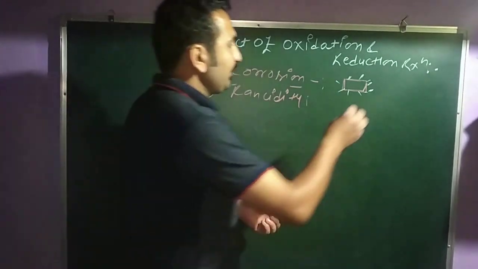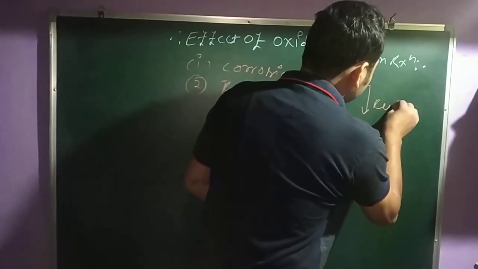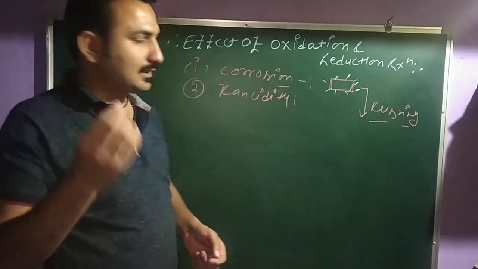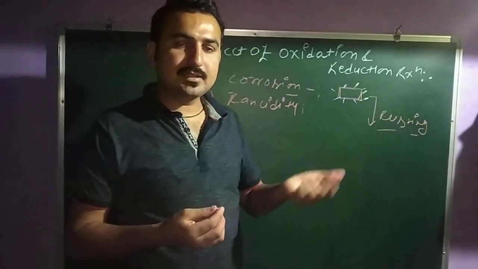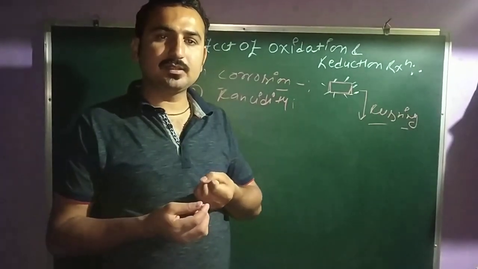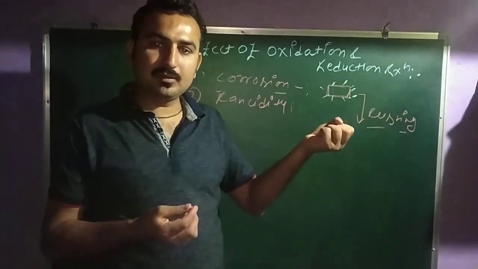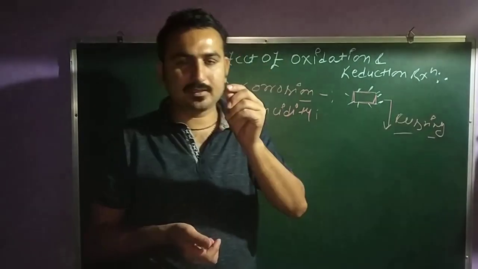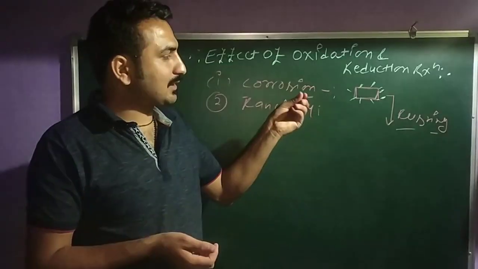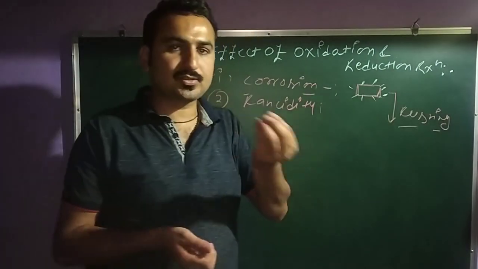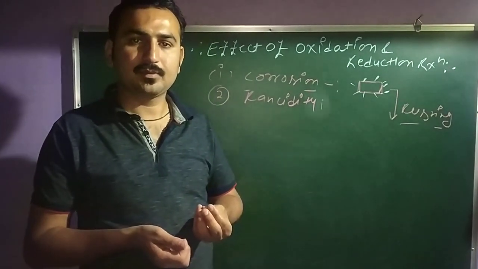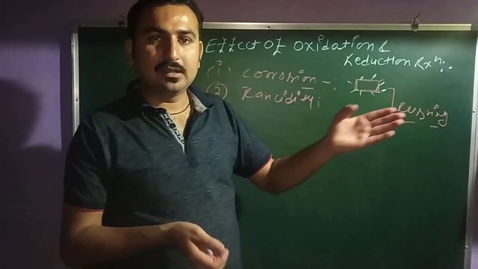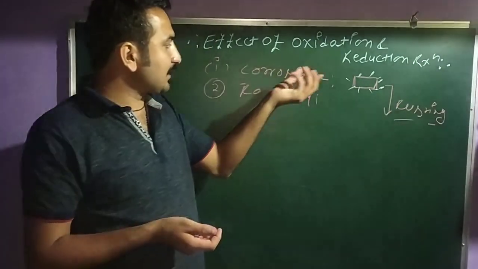For example, you have the rusting process. What is rusting? Rusting means that when iron is attacked by atmospheric oxygen, atmospheric air, moisture, its surface gets brown flaky substances. Brown flaky substances, and this brown substance is called rust. Clear? This brown substance is called rust, and this is called the rusting of iron. And the rusting of iron is an example of corrosion.